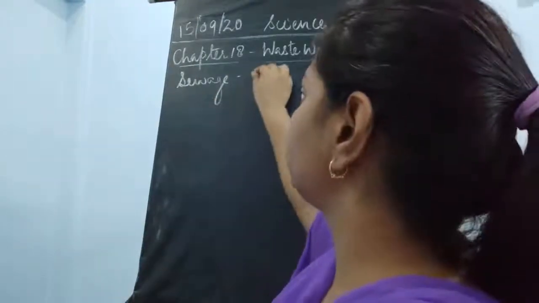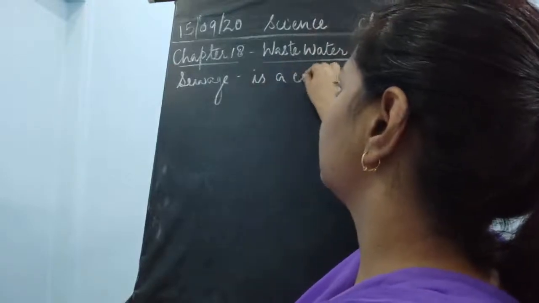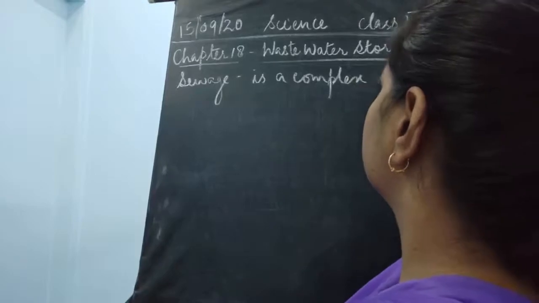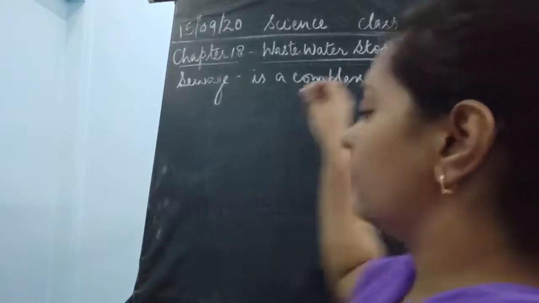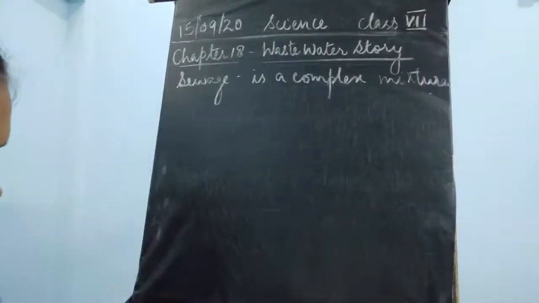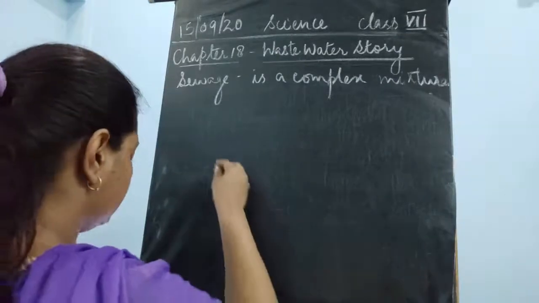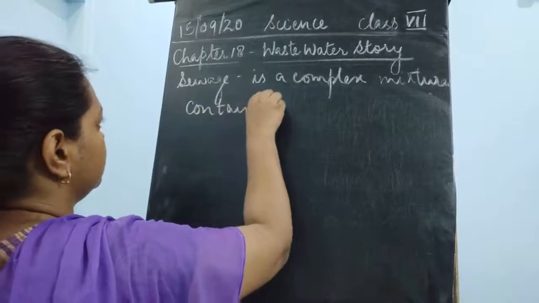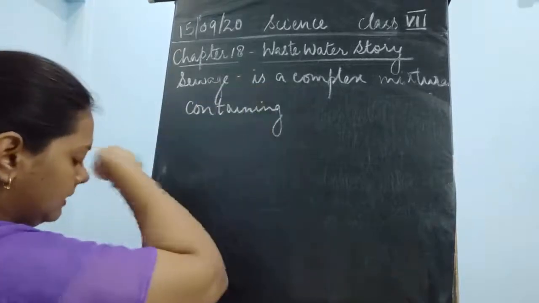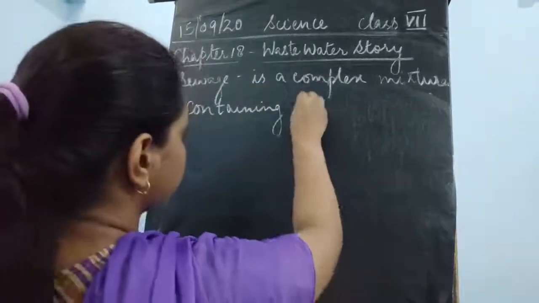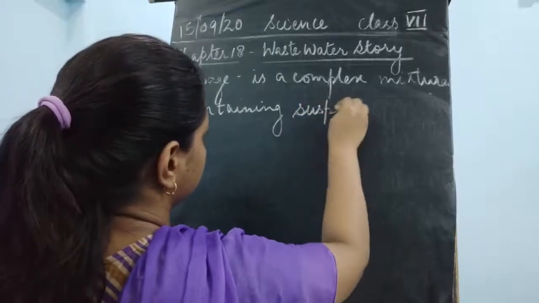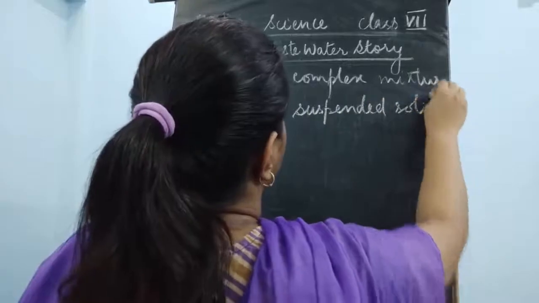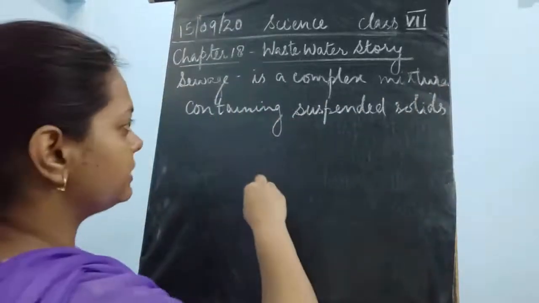Sewage is a complex mixture containing suspended solids.